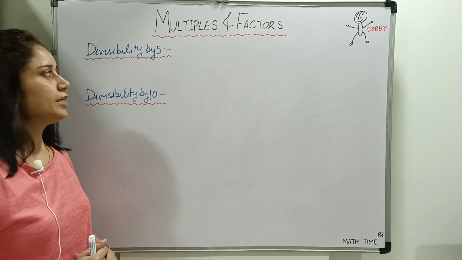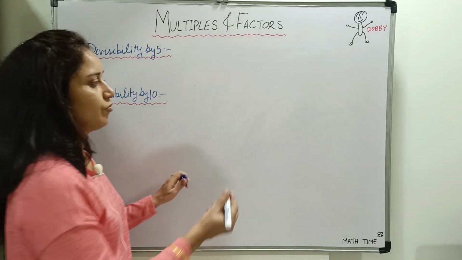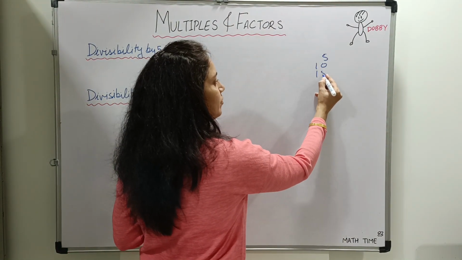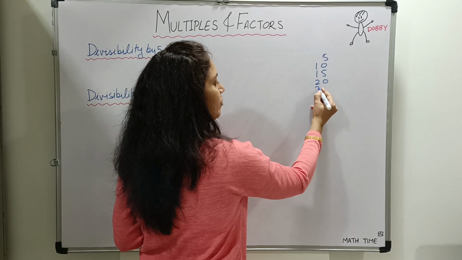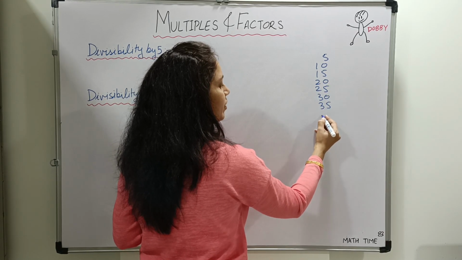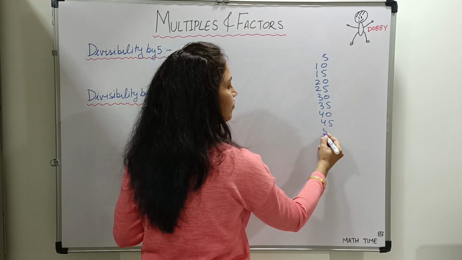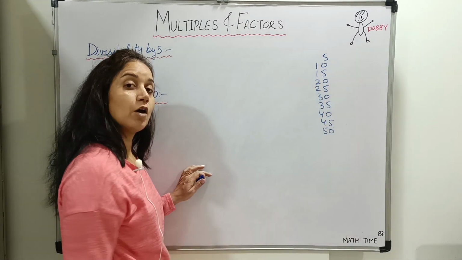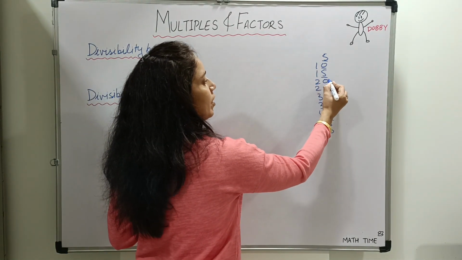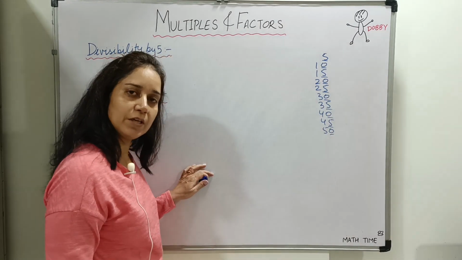Now let us see the divisibility rule by 5. Table of 5, if you observe: 5 ones are 5, 5 twos are 10, 5 threes are 15, 5 fours are 20, 5 fives are 25, 5 sixes are 30, 5 sevens are 35, 5 eights are 40, 5 nines are 45, 5 tens are 50 and so on. Now observe the pattern. At ones place it is 5, 0, 5, 0, 5, 0 alternately.